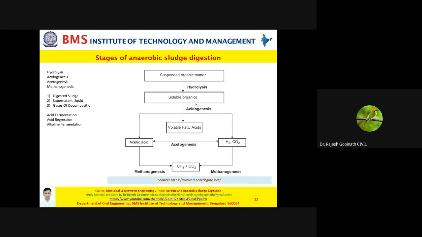Please remember, in all these steps, there is a different group of microorganisms employed. Obviously the first step is aerobic bacteria. The second step, acidogenesis, is not aerobic bacteria; it is anaerobic bacteria. While in your first step it is aerobic bacteria, in your second step anaerobic bacteria become predominant.